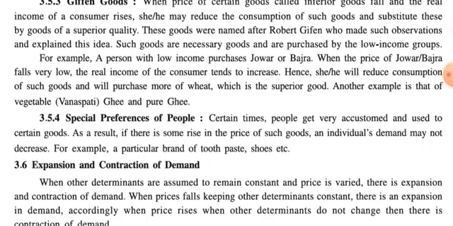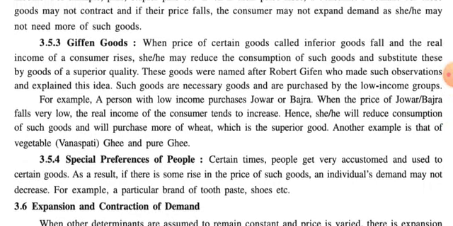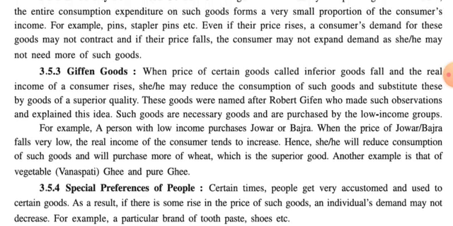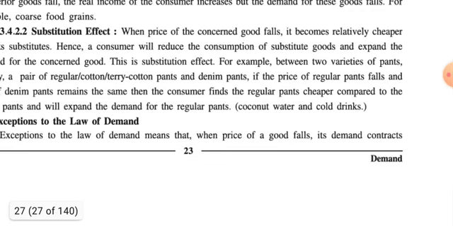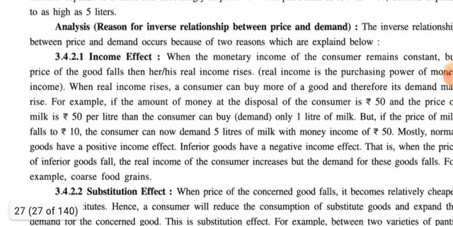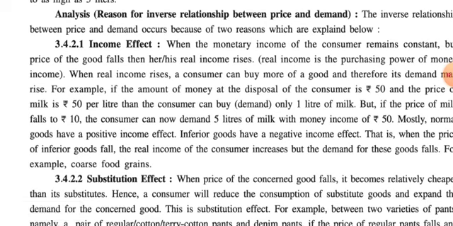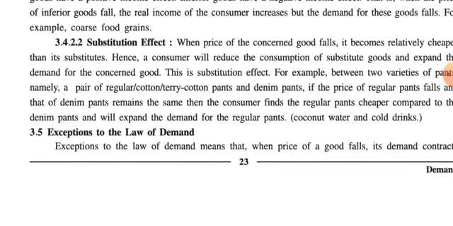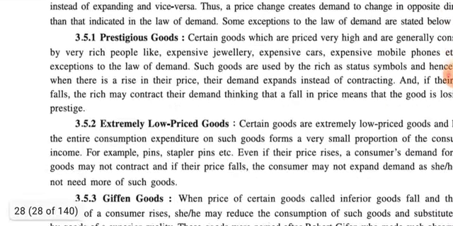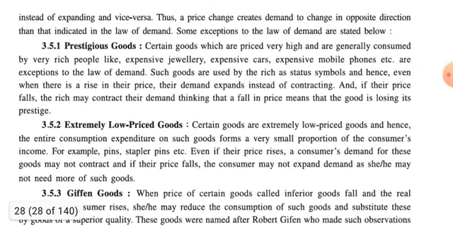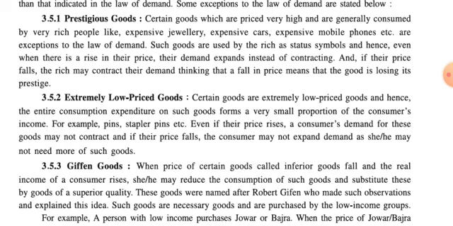The third one is given goods, and the fourth one is special preference of people. We'll discuss these two points in the next session. Today we discussed the reasons for the inverse relationship between price and demand, and in that we discussed the second point, that is the substitution effect. In exceptions to the law of demand we discussed two points, that is prestigious goods and extremely low price goods. I suggest you read and understand these points twice or thrice to make it very clear, so you will be able to write it in your examination.